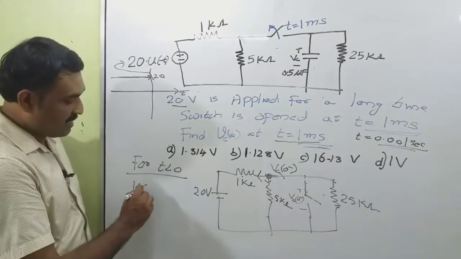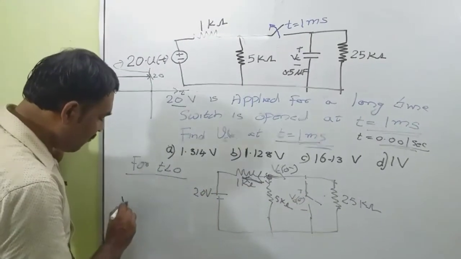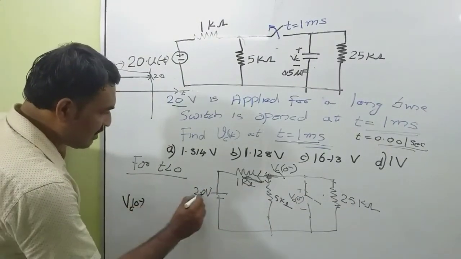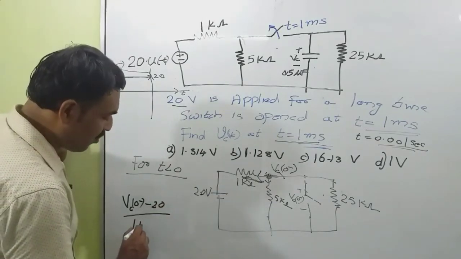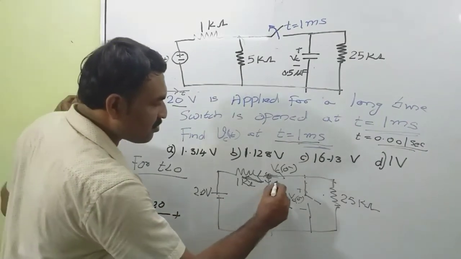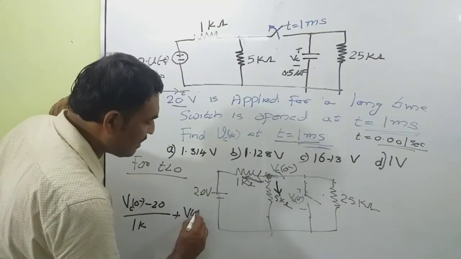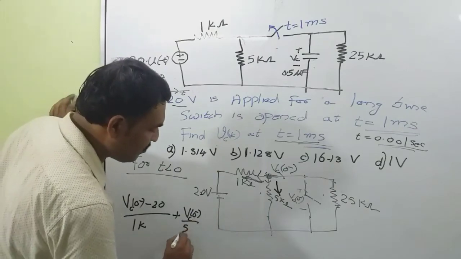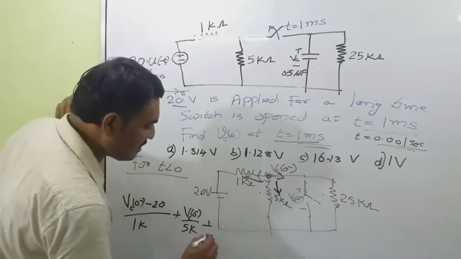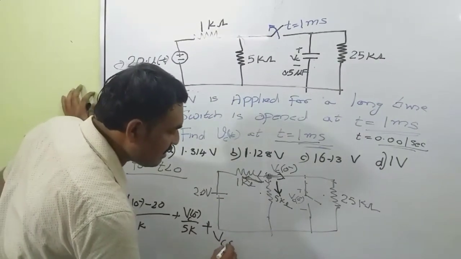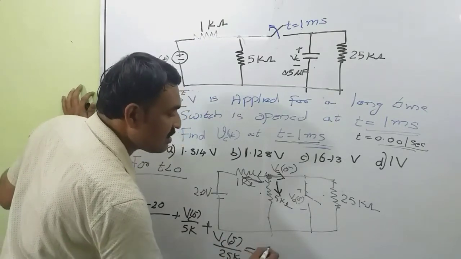By KCL, we can write the current through this branch, that is VC0 minus 20, the potential difference, divided by this 1K ohm, plus the current through this branch, VC0 minus divided by 5K, plus the current through this resistance, VC0 minus divided by 25K, equal to 0.